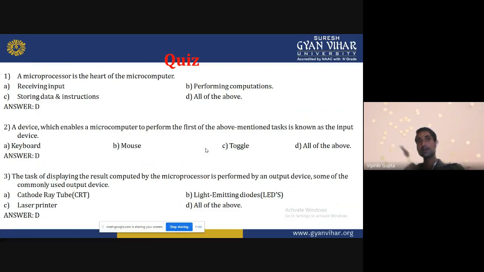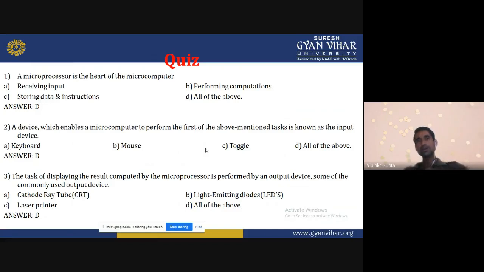We can design a computer with the help of a microprocessor. Why do we say the microprocessor is the heart of the microcomputer? That is the meaning of this question. Receiving data: it can receive the data. As you know, when we discussed the architecture, we said it can receive the data through address lines or input output lines or memory. Data will be available in two places.